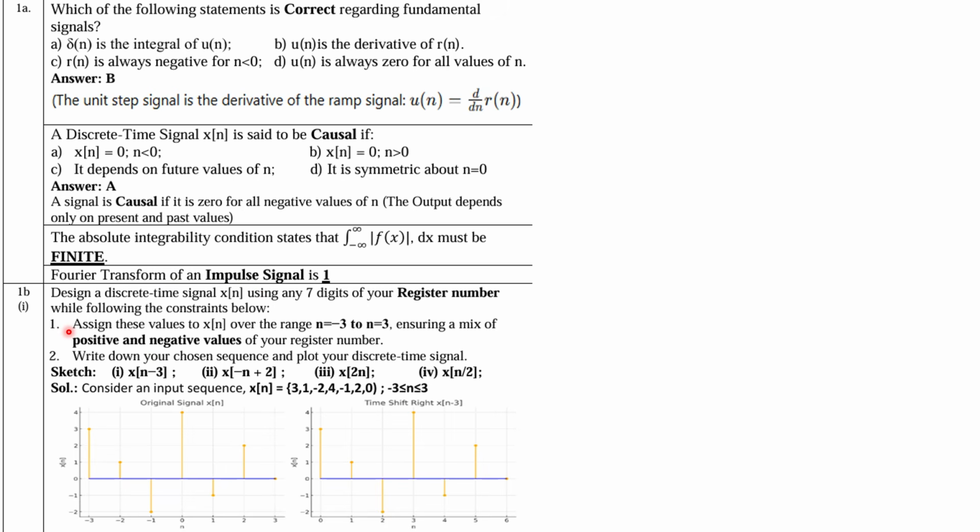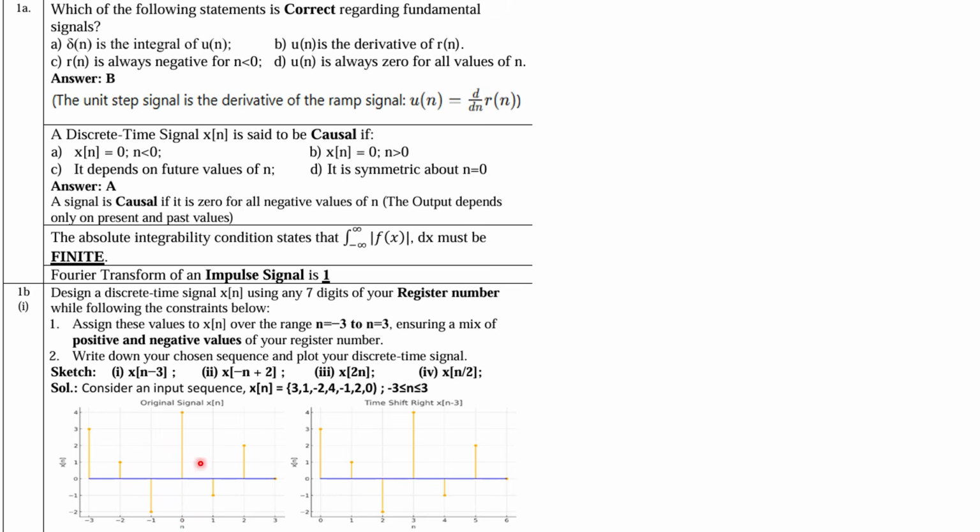Okay. So next question: design a discrete time signal x[n] using the 7 digits of your register number, and with the following constants given below. So some constants are given; assign these values to x[n] over the range n = -3 to n = 3, ensuring a mix of positive and negative values of your register numbers, right? So you can choose and write down the sequence and then plot it. You can choose any number. So here suppose x[n] is there, so the amplitudes are there for the 7 different values of n, right? So n is varying from -3, -2, and so on, till +3, right?